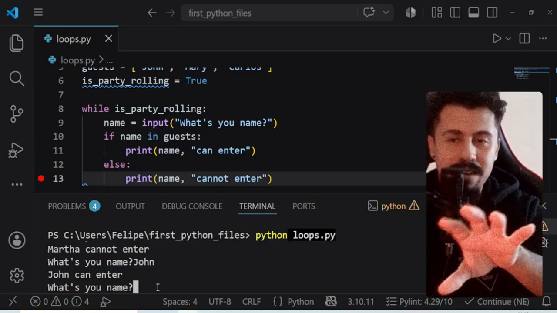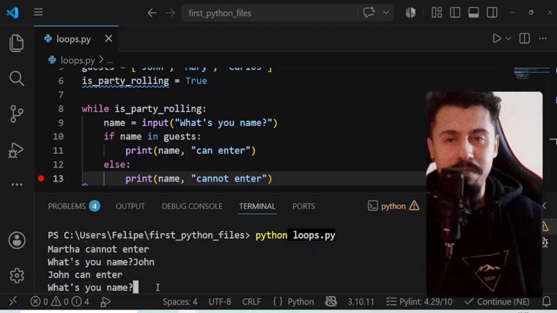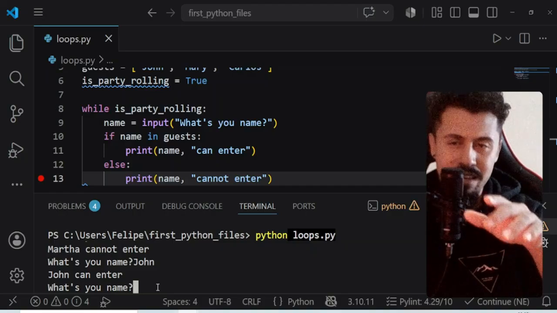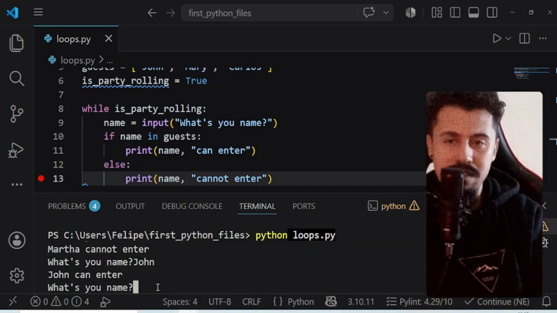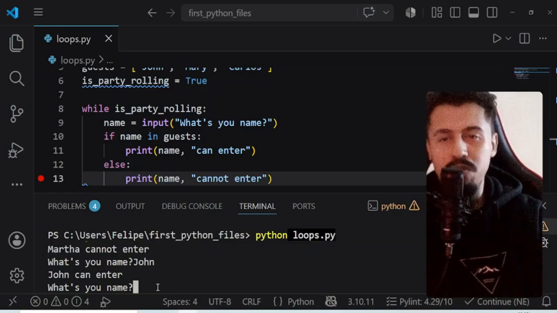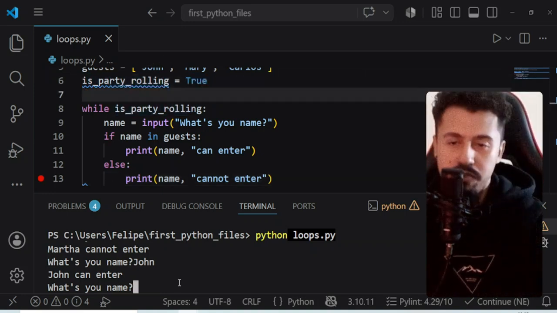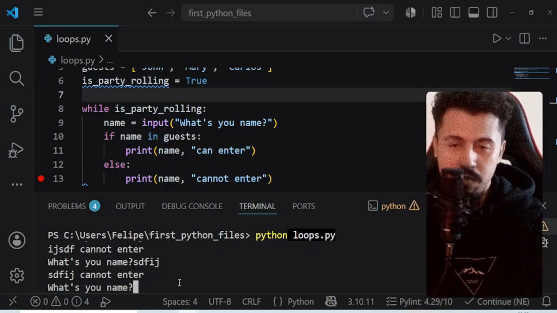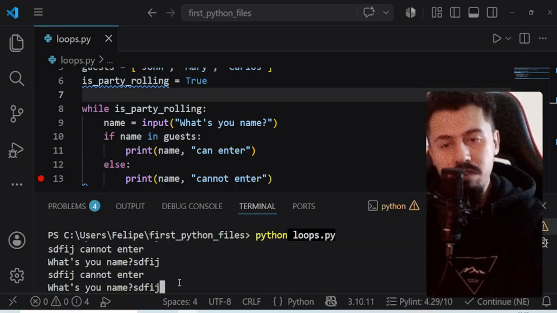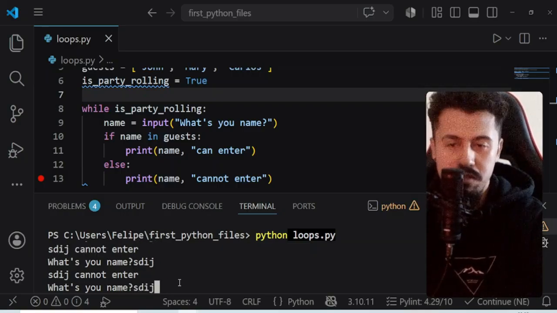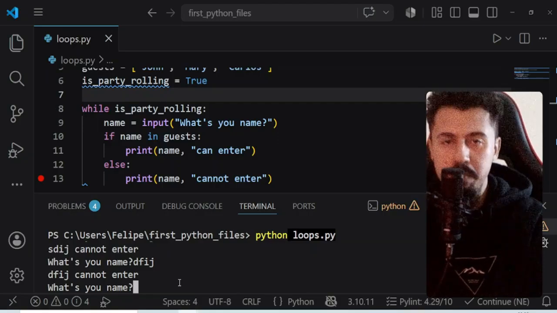But we don't have anything that says that the party is not rolling anymore. You know, we don't have anything that changes the is party rolling variable to false. So if we keep answering the question, what's your name? Our code's going to keep checking and is not going to finish this loop ever.